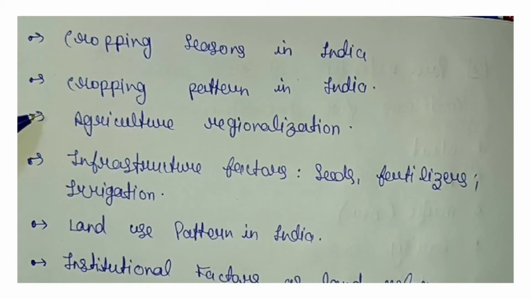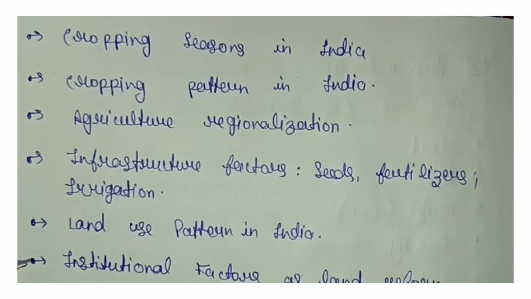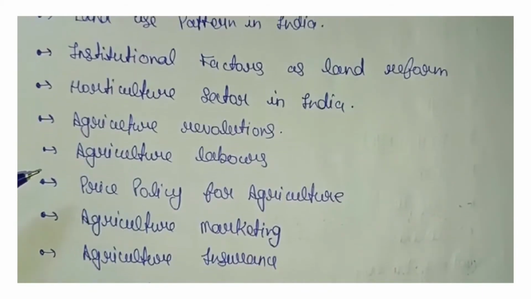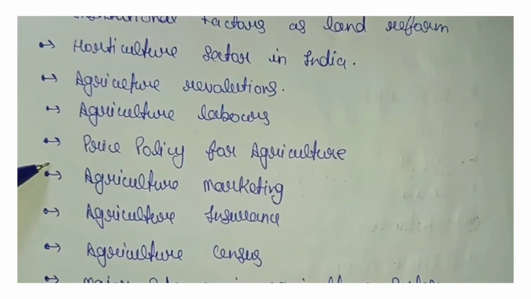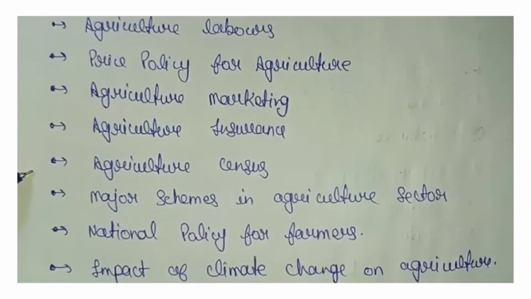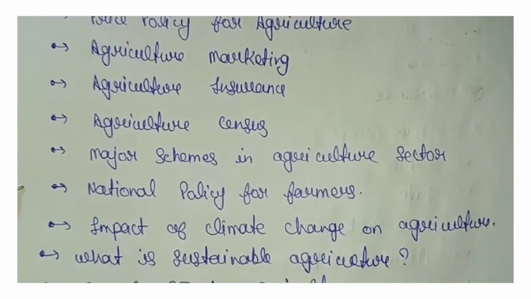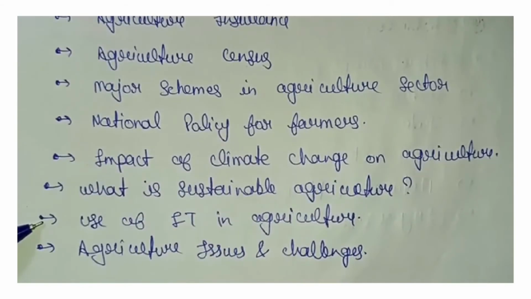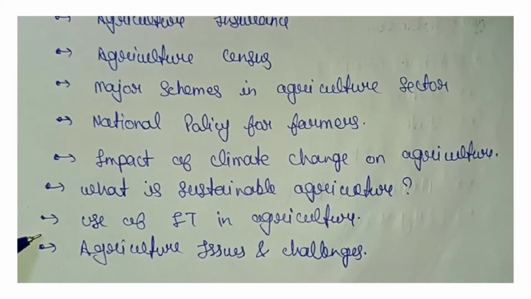Cropping seasons in India, cropping pattern in India, agriculture regionalization, infrastructure factors: seeds, fertilizers, irrigation, land use pattern in India, institutional factors such as land reform, horticulture sector in India, agriculture revolutions, agriculture labor, price policy for agriculture, agriculture marketing, agriculture insurance, agriculture census, major schemes in agriculture sector, national policy for farmers, impact of climate change in agriculture, what is sustainable agriculture, use of IT in agriculture, agriculture issues and challenges.